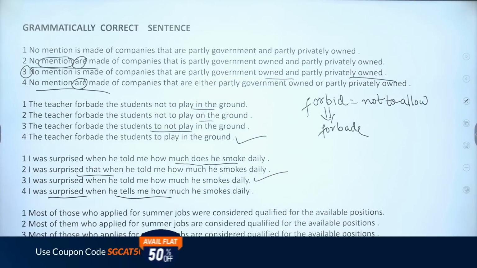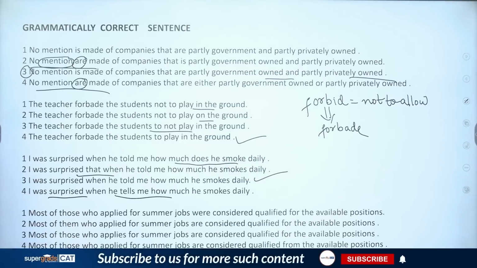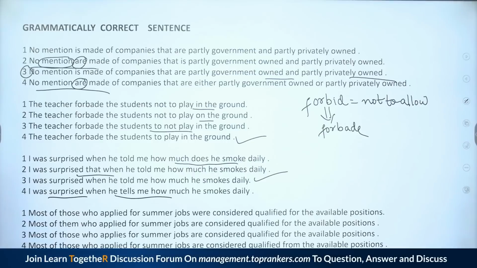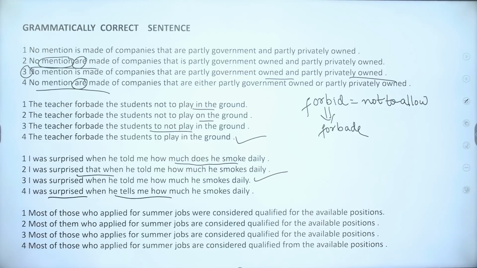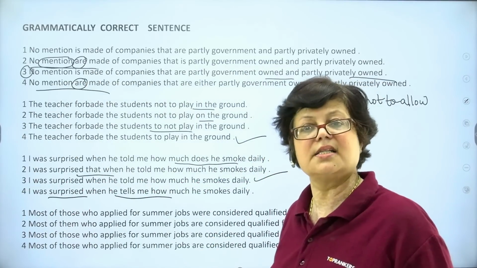Next, most of those who applied for summer jobs were considered qualified for the available positions. Most of them who applied for summer jobs are considered qualified for the available positions. Most of those who applies for summer jobs are considered qualified for the available positions. Most of those who applied for summer jobs are considered qualified from the available positions. Now, examining the sentences carefully, I'll start with sentence 4 first.